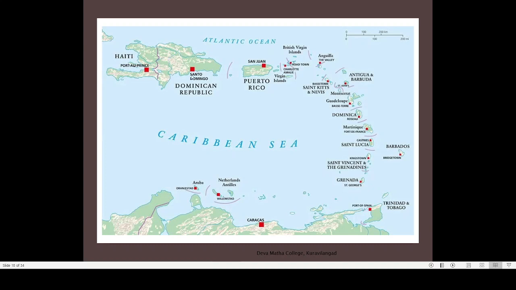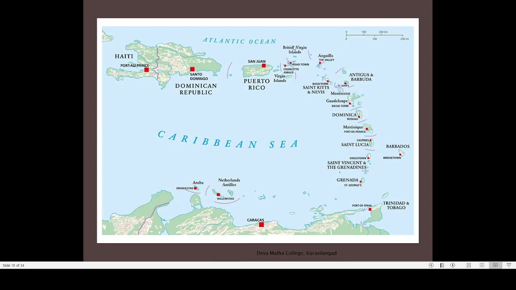So here you can see Haiti, very poor, always in the news because of some kind of political trouble. Then Dominican Republic, Puerto Rico, Virgin Islands, British Virgin Islands, then Antigua and Barbuda, Dominica, Saint Lucia, Barbados, Trinidad and Tobago. So a lot of smaller islands are there. And this sea is known as the Caribbean Sea, and this is South America.